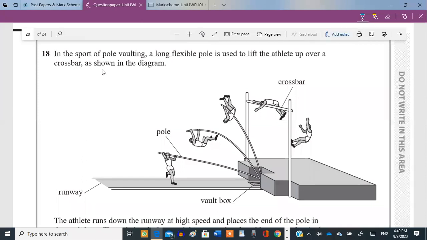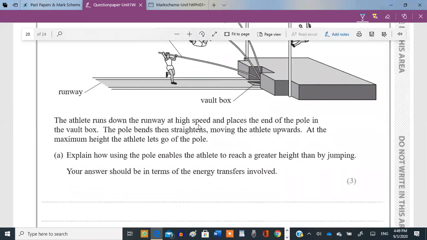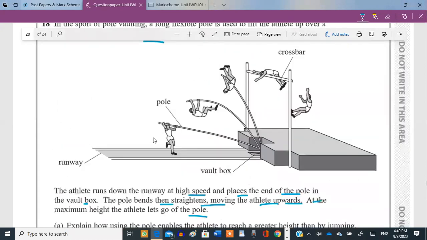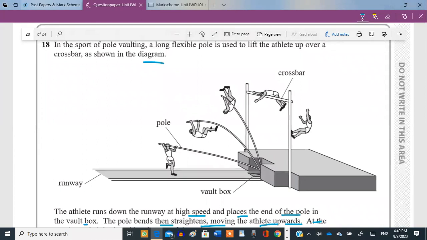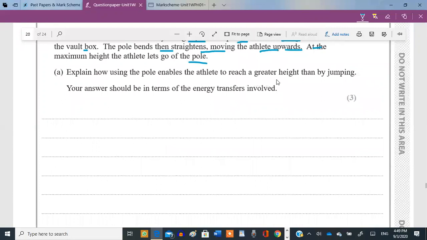Up over a crossbar as shown in the diagram over here. The athlete runs down the runway at high speed and places the end of the pole in the vault box. The pole bends and straightens, then moving the athlete upwards. Then at the maximum height, the athlete lets go of the pole. Okay, the athlete comes over here, he goes up, then at the maximum height lets go of the pole, and then he falls down. Explain how using the pole enables the athlete to reach a greater height than by jumping. Your answer should be in terms of energy transfers involved.